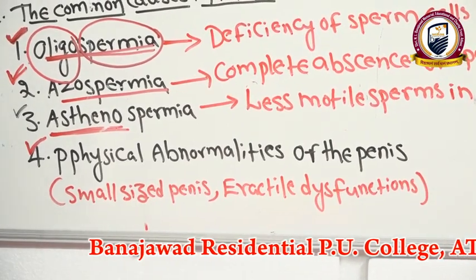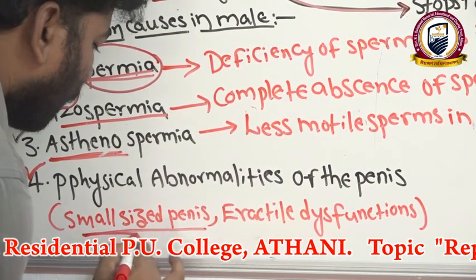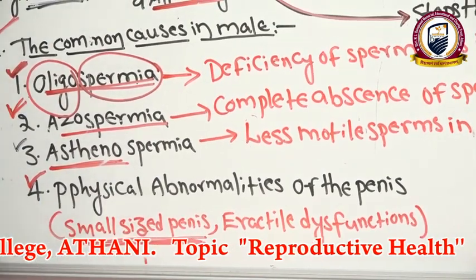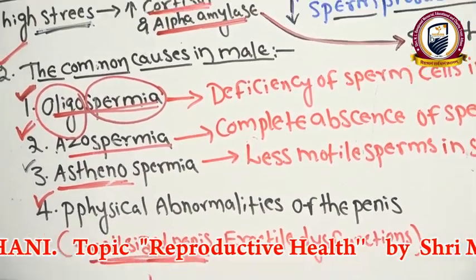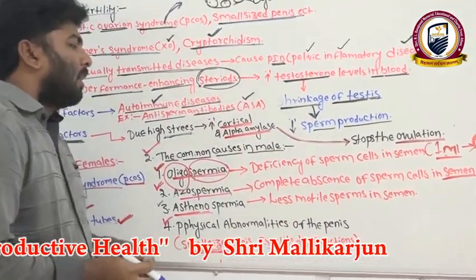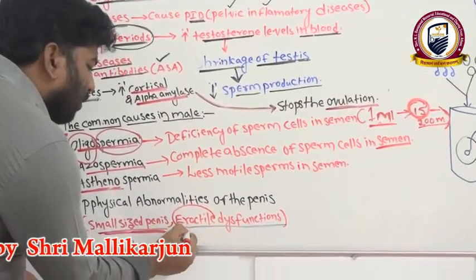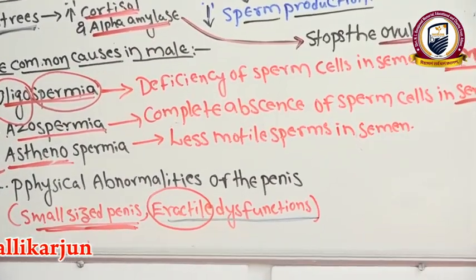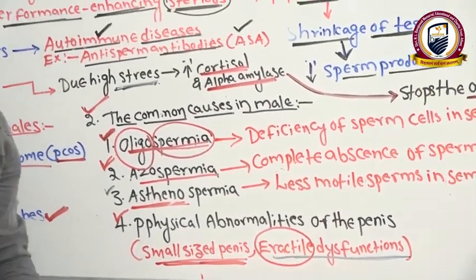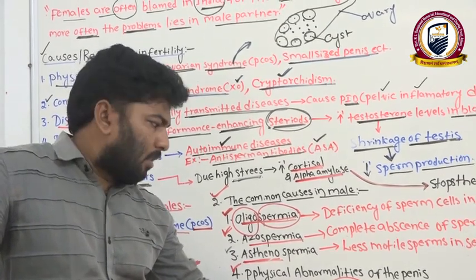Right. Now the fourth one, physical problems or physical abnormalities of the penis, such as a small sized penis. I told you already, a small sized penis is not suitable for penetrating into the vagina. It leads to insemination problems. And erectile dysfunction is also the same. Erectile dysfunction means the penis is not erecting properly. In that condition also penetration problems may occur, or sometimes semen is released outside of the vagina. In that condition also the fertilization chances are nil.